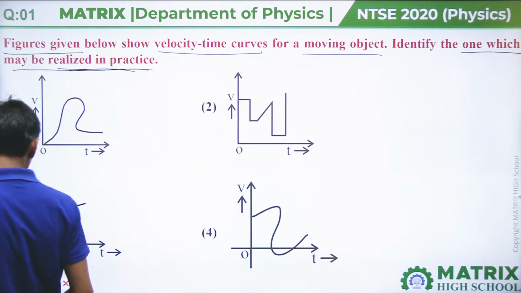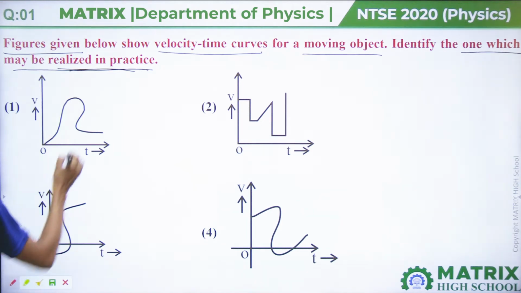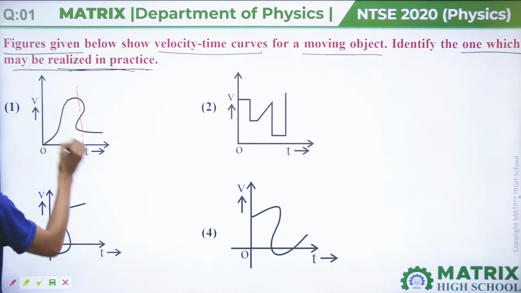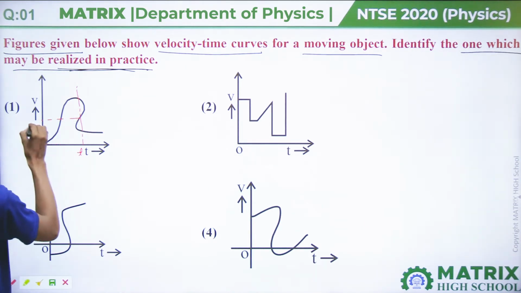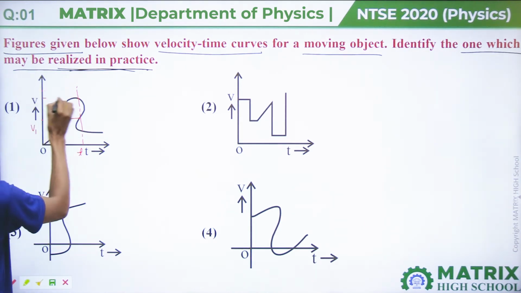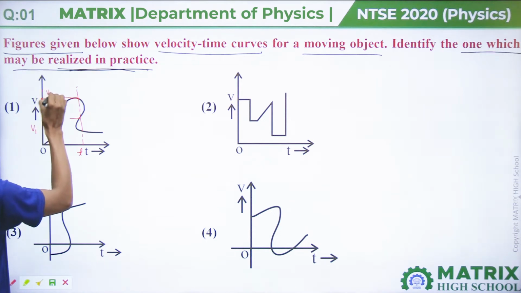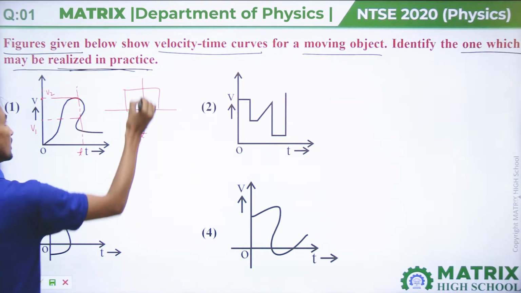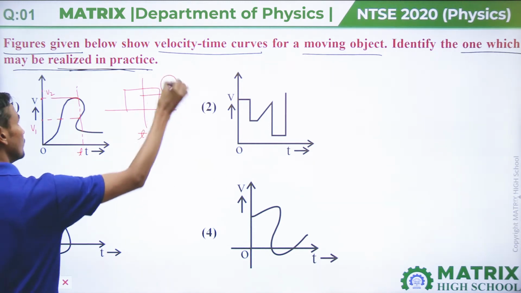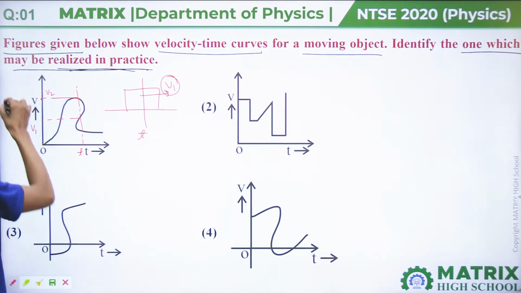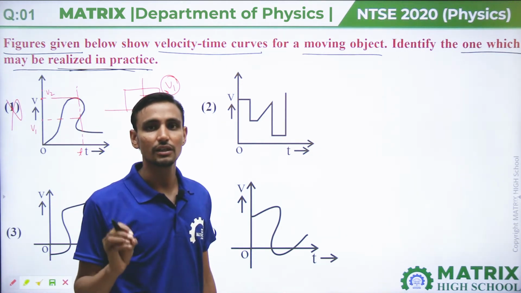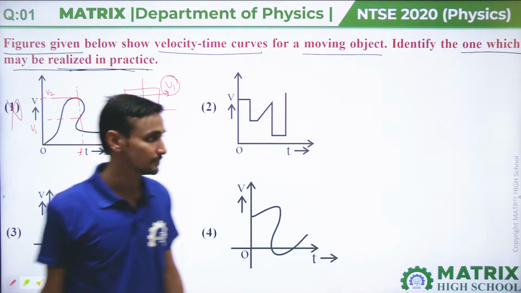So if we take the first diagram, then if we draw at this time t, at this time we have velocity v1, and at the same time velocity v2. But you know that a moving object at any time t has only one velocity. So this option is incorrect because at any instant a particle has only one velocity, it can't have two velocities.